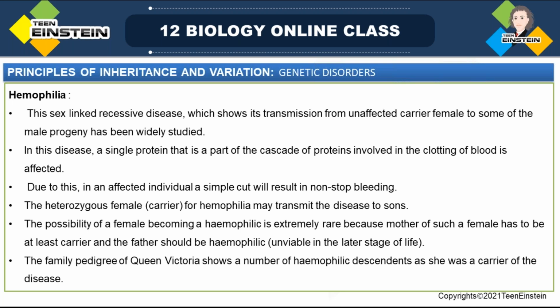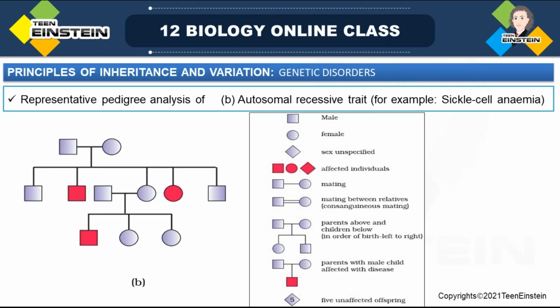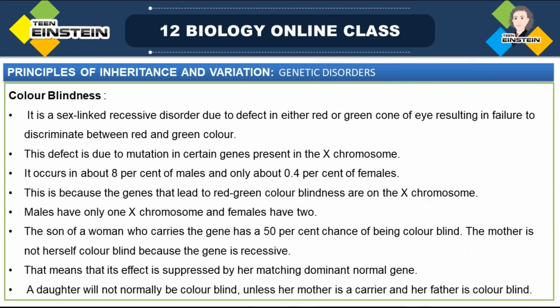So in hemophilia, this is a sex-linked recessive trait. Sorry, first we will learn about color blindness. Color blindness. So what is that? Color blindness is a sex-linked recessive disorder.